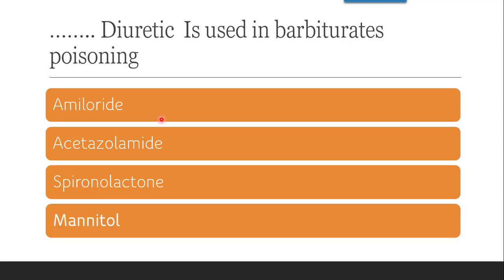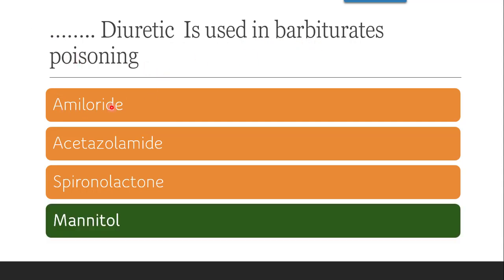The next question is, dash diuretic is used in barbiturate poisoning. So again the correct answer is mannitol. Mannitol is also used in case of barbiturate poisoning such as phenobarbital, methobarbital, etc.